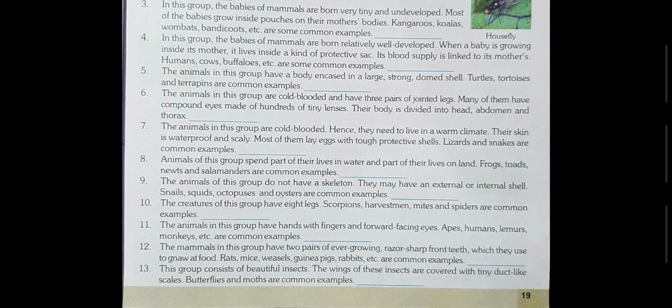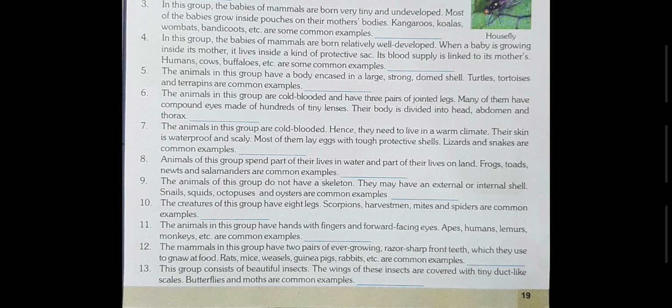The mammals in this group have 2 pairs of ever growing razor sharp front teeth which they use to gnaw at food. Gnaw मतलब क्या होता है? Gnaw मतलब कुतरना या काटना. Okay, rats, mice, weasels, guinea pigs, rabbits, etc. are common examples. So this group of animals is termed as rodents. Rodents. Okay. Come to question number 13.